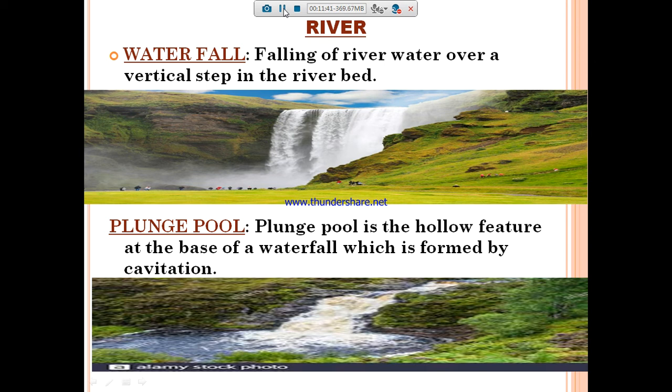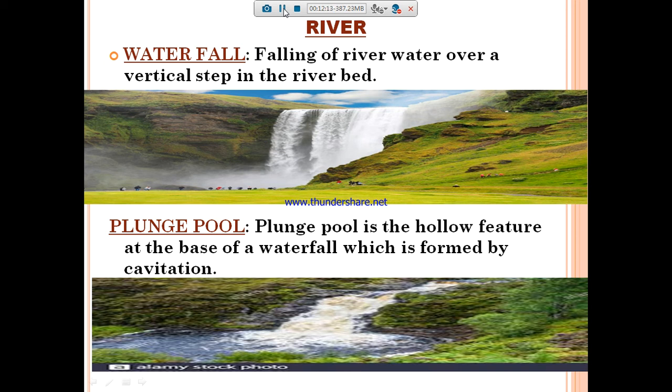How is a plunge pool created? The force of the water falling on the riverbed creates cavitation. Cavitation means it creates a deep base. See, while you are pouring water from a water bottle, if you pour it into the same place, it creates a deep surface. Likewise, a waterfall, while flowing, creates a hollow base.